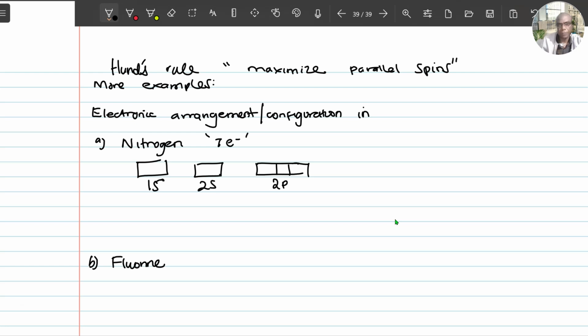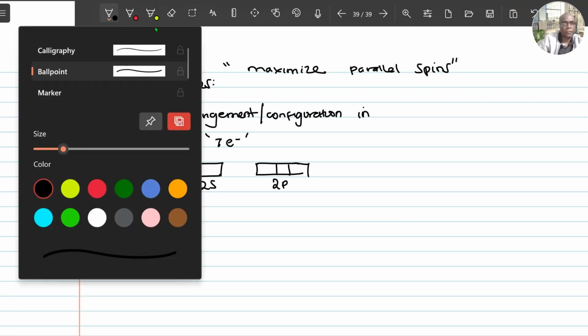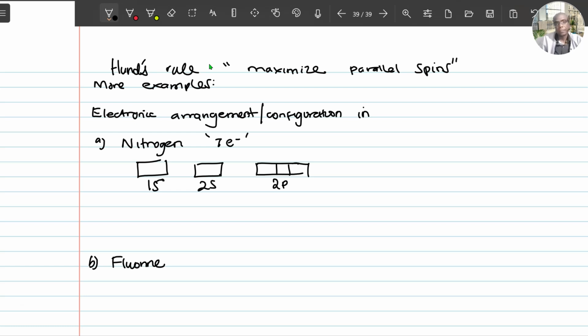They are usually 3 boxes, or three subshells within the 2p. So here you're going to have 2 electrons of the 7, and then here you'll have 2 electrons of the 7. So far those are 4 electrons.